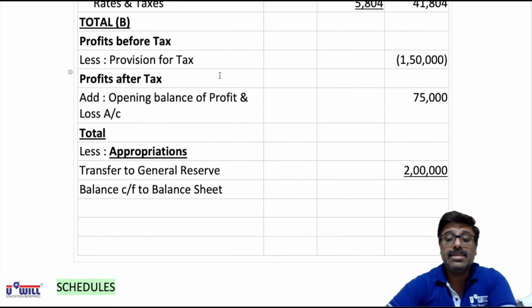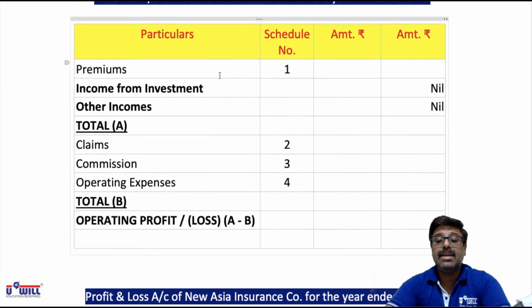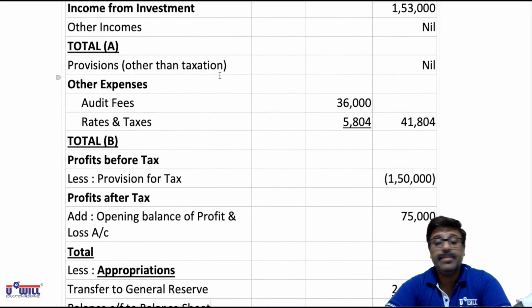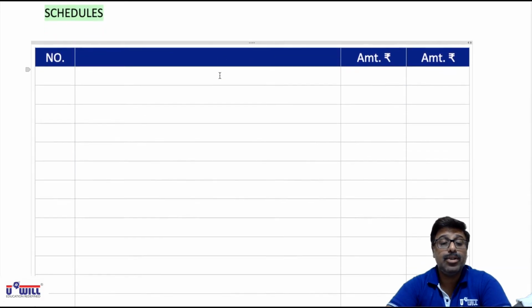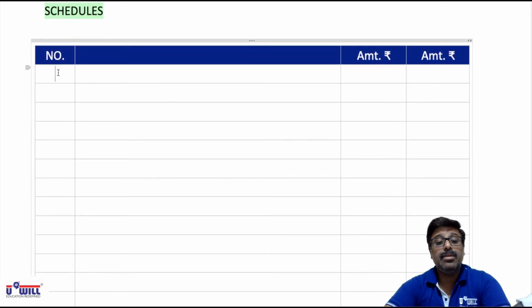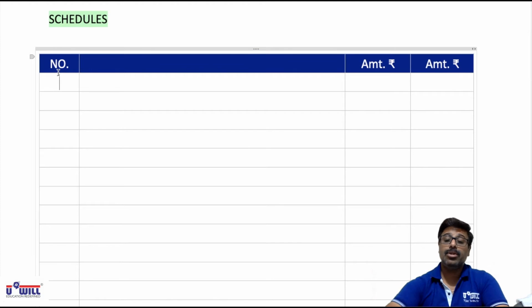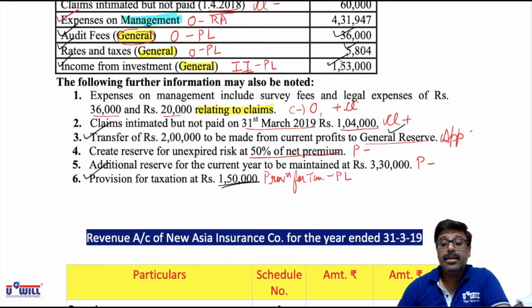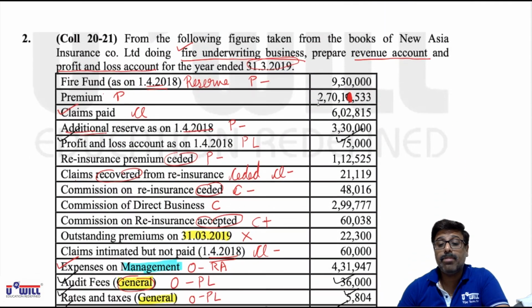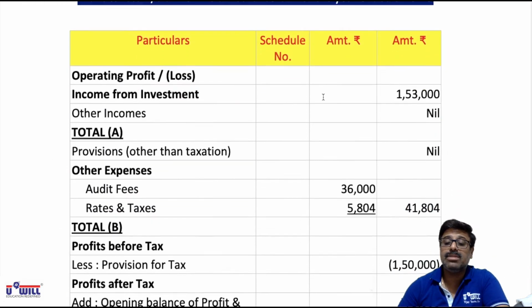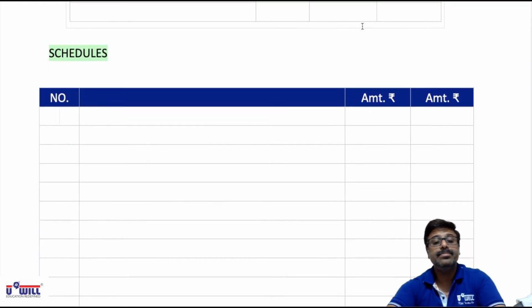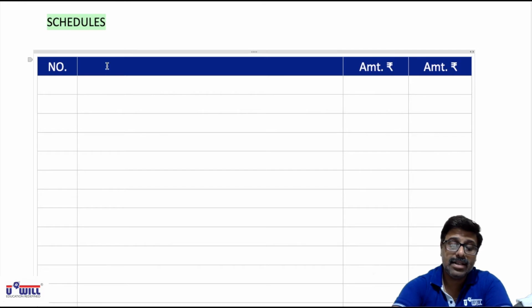So all the items are written whichever are possible, and for the other items we'll make the schedules and do the balancing. So all of you make these schedules. Pause the video and make this format of schedules. Okay. Here also in question the rupees are not mentioned in lakhs. Actual amounts are only given, so simply rupees we will mention. I hope you all are done with the format of schedule.